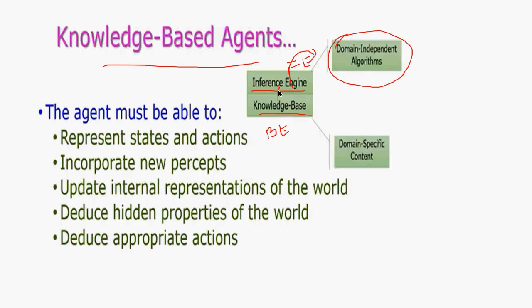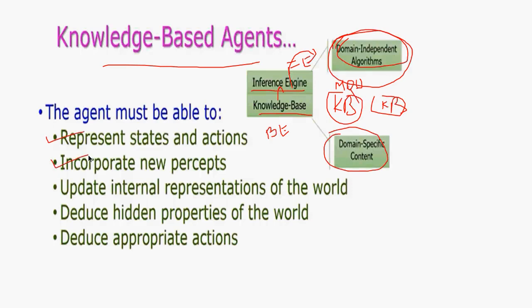It's going to fetch the answer from the knowledge base, which is going to be domain specific. So there is not going to be one KB in one model. The models that we are going to generate are not going to contain one knowledge base. It's going to have multiple knowledge bases. So from those knowledge bases, it is going to acquire the answers for the front-end independent algorithms. Okay, it represents states and actions.